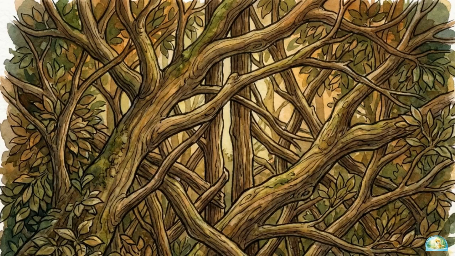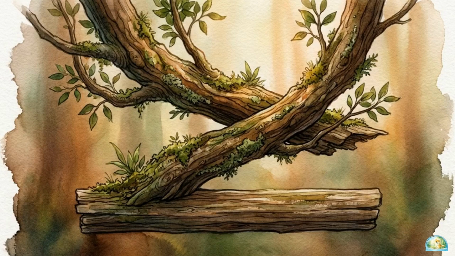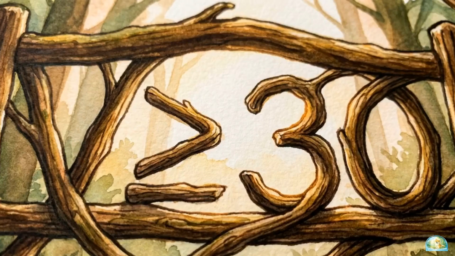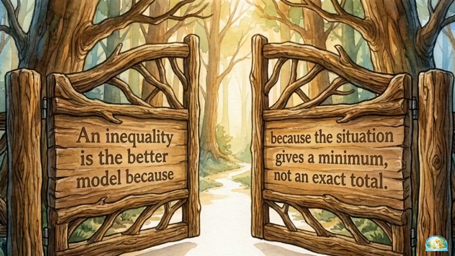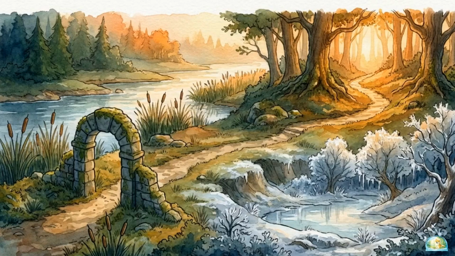Because we are dealing with a minimum acceptable number, an equation is too restrictive. We need an inequality. We define volunteers as V and model the relation as V is greater than or equal to 30. An inequality is the better model because the situation gives a minimum, not an exact total. Looking back along the Firefly toll path, the physical terrain is unified by the mathematics that resolved it.